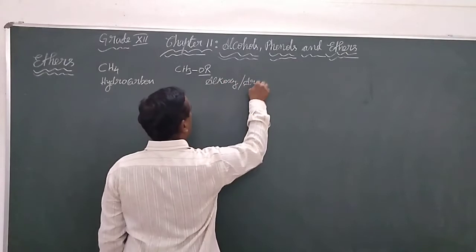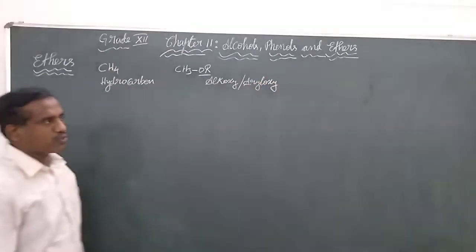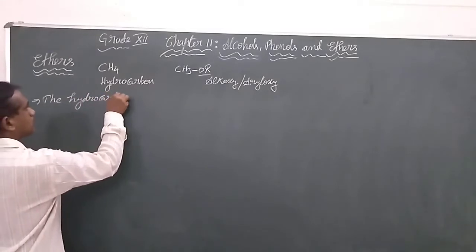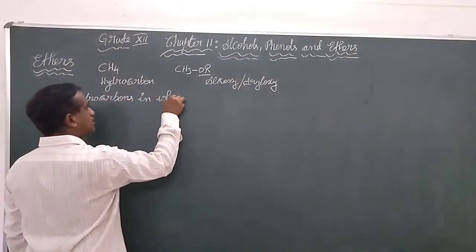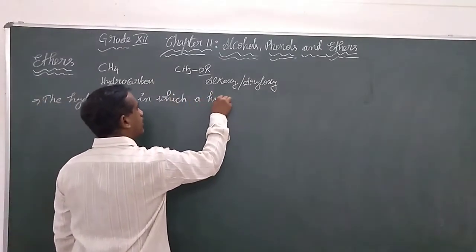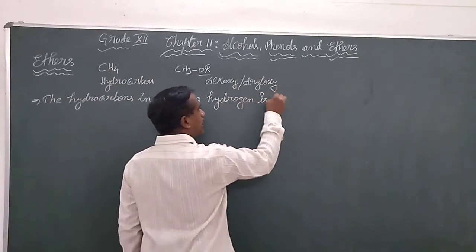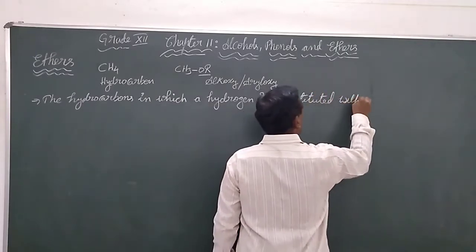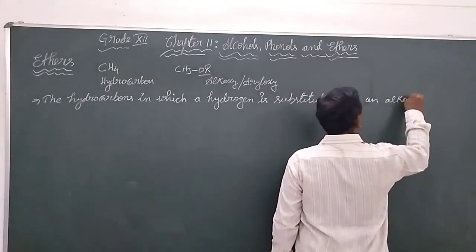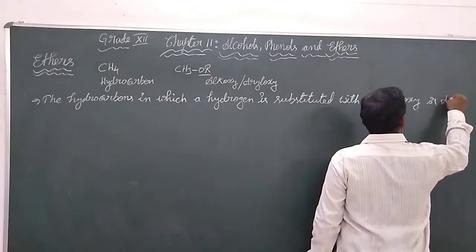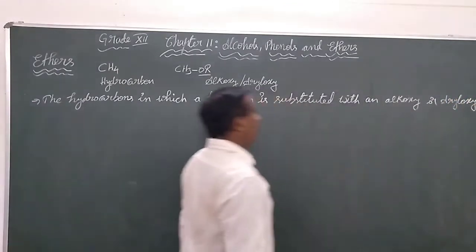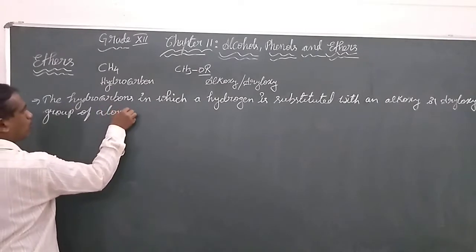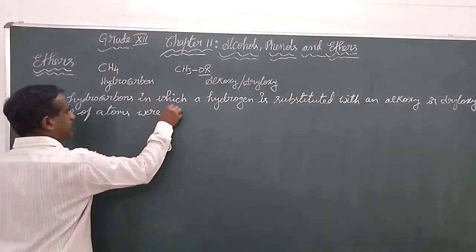or aryloxy group of atoms. The hydrocarbons in which a hydrogen is substituted with an alkoxy or aryloxy group of atoms are known as ethers.